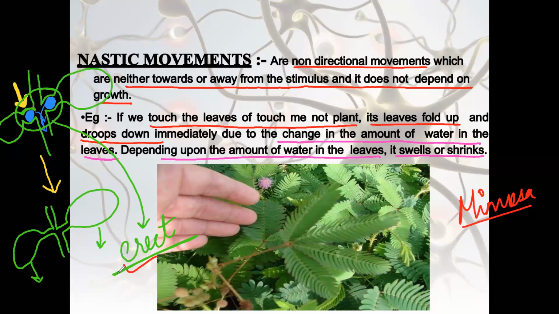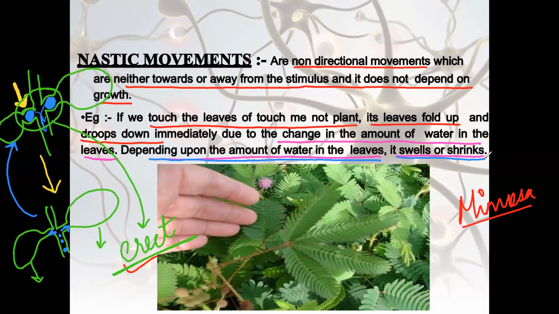The water that is there in the surrounding here will again come back to its original position and we will have the same structure, and that's why the leaf opens up, right? Here it is written, depending upon the amount of water in the leaf, it swells or it shrinks.